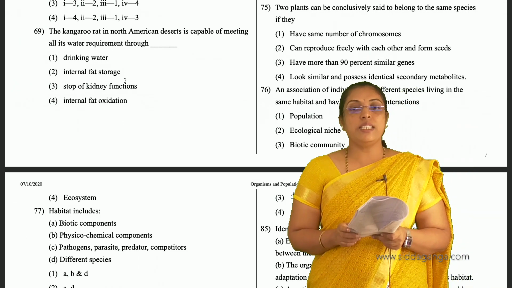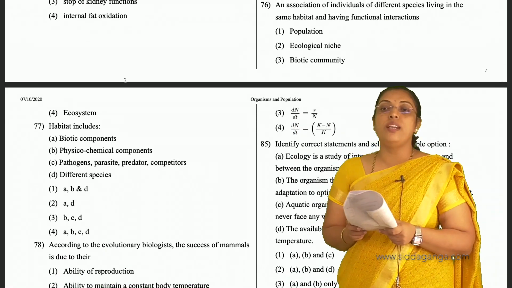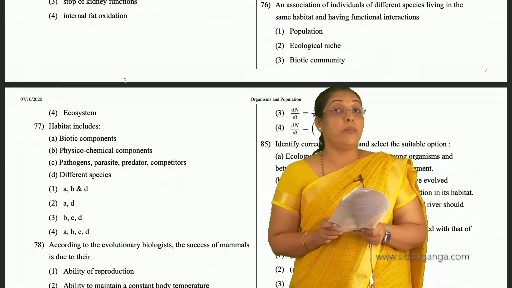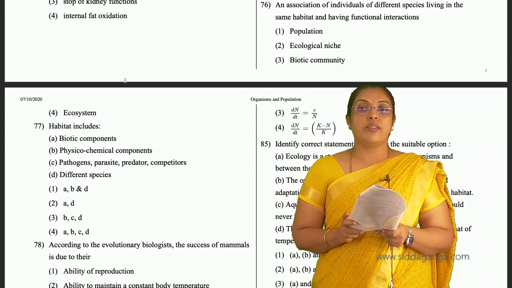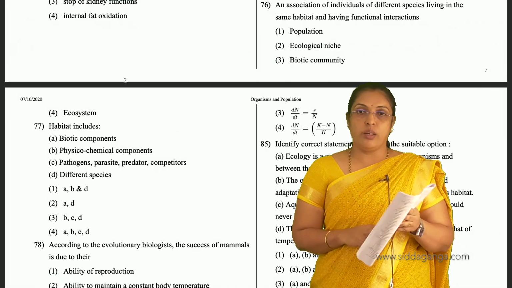The 76th, an association of individuals of different species living in the same habitat and having functional interactions is nothing but a biotic community.